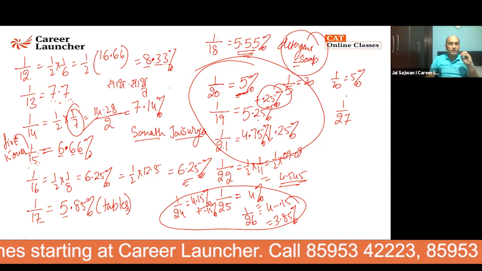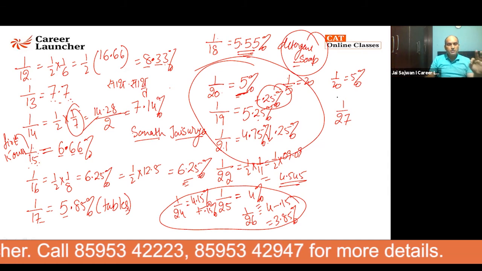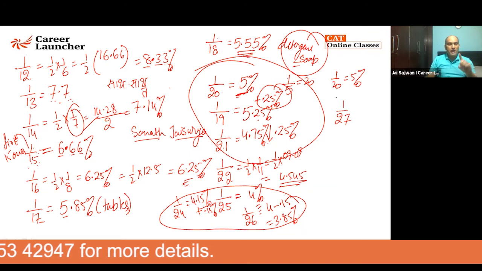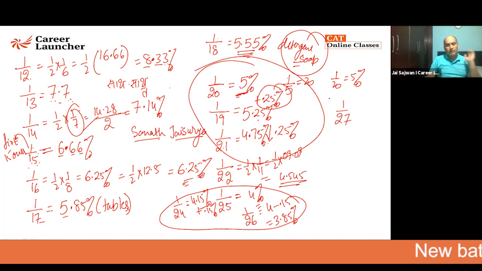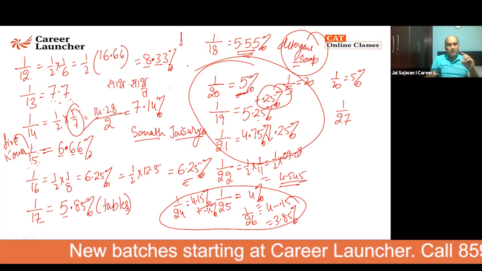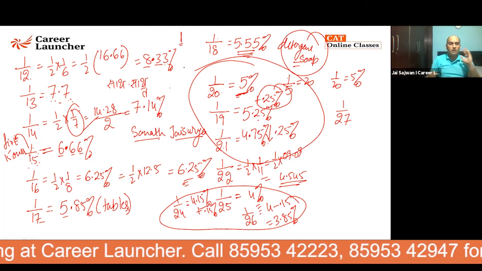1 by 27, 27 is the first number which is the cube of an odd number. In this world, listen to my word, every number that exists is either a prime number, the purest number, or it is formed from prime numbers, except one. Why? Ek Omkar Satnam, one is the God of all these numbers. One is the only number which is God. It is neither prime nor composite.